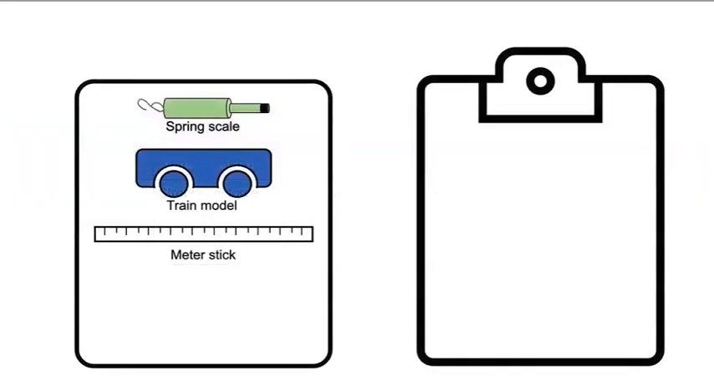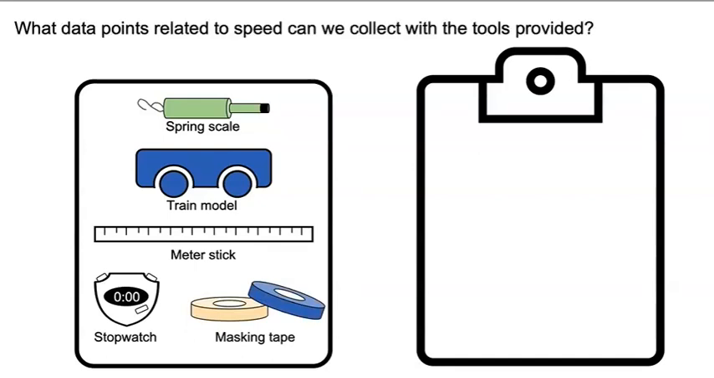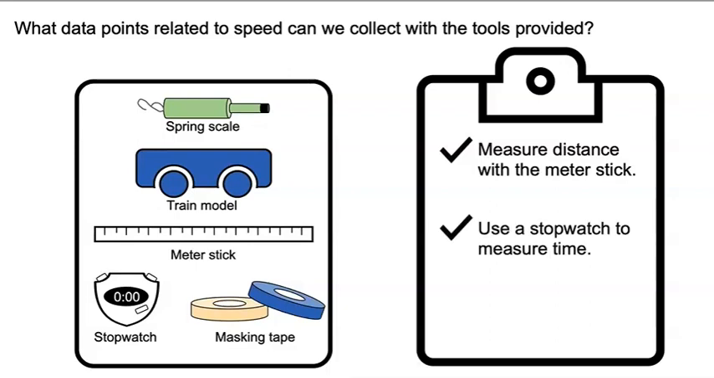In addition to the spring scale, the train model, and the meter stick, we also have a stopwatch and masking tape to use for our investigation. What data points related to speed can we collect with the tools provided? I think we can measure distance with a meter stick, and we can use a stopwatch to measure time. The stopwatch can measure how many seconds the train model takes to travel 100 centimeters, or the full length of the meter stick. We can use the masking tape to mark a finish line. We can make 100 centimeters the finish line.